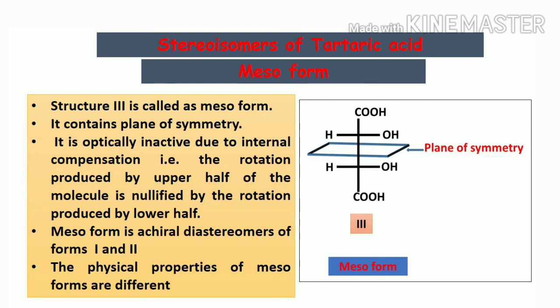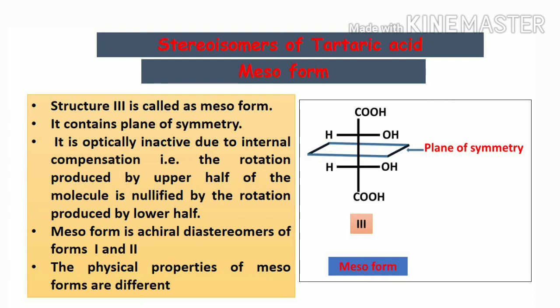So we call such an arrangement a mesoform. This form is optically inactive. This is because the rotation produced by the upper half of the molecule is nullified by the rotation produced by the lower half. Thus, the mesoform is optically inactive due to internal compensation.